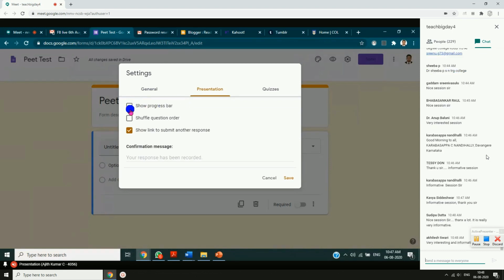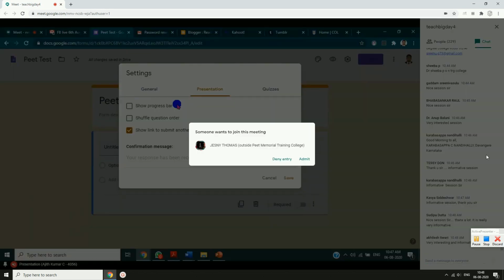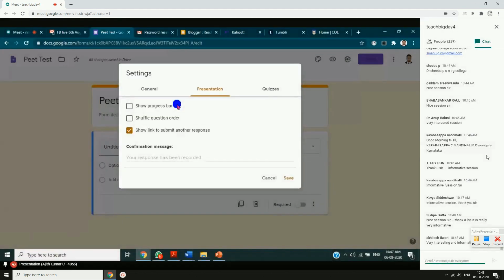If you want to show that kind of progress bar for your students, along with the number of questions they are attending, suppose there are 50 questions or 20 questions, when they answer the first question it will show 19 remaining, some kind of message they can see. So if you want that kind of progress bar, you can tick this, otherwise leave it as it is. Shuffle the question order: if our question paper has only objective type questions, we can have shuffling of the question order. So you choose if it is required.